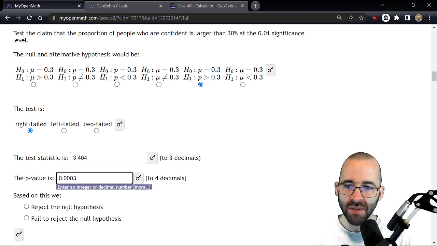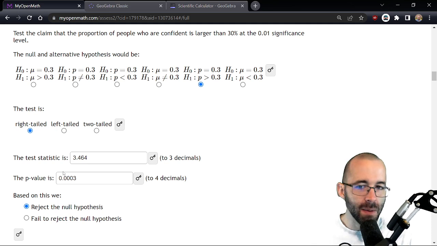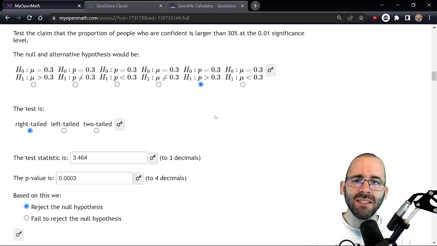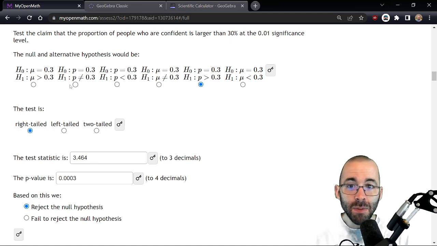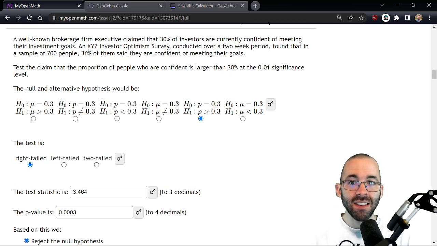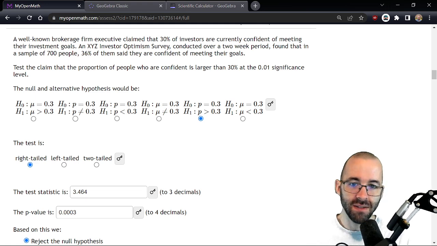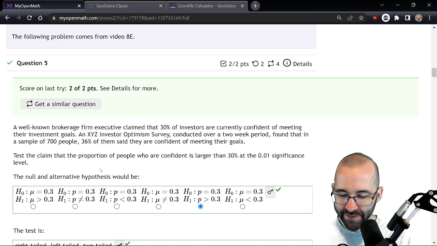All right, that's 4 decimals. Then we reject the null hypothesis. If the p-value is low, the null must go. This is so rare to have happened. It's possible that this could have happened, but it's so rare that it makes us doubt our assumption. It makes us doubt this claim. Because the chance of getting a sample this big of 36% with this sample size, so rare to get 36% or more. So we think this executive is full of garbage. All right, let's see how I did.